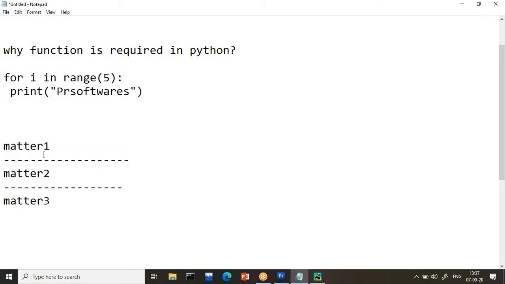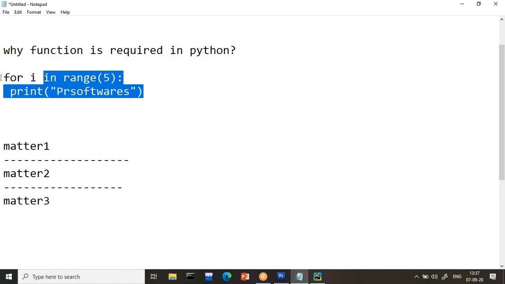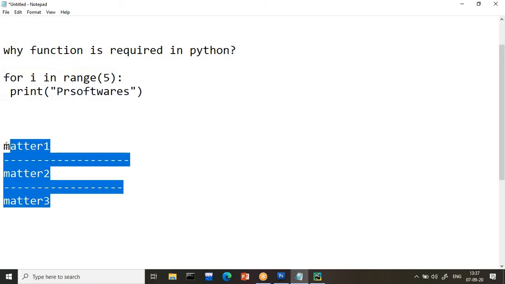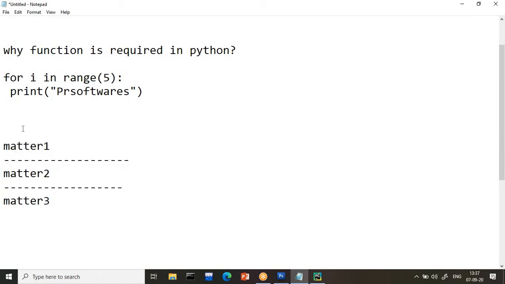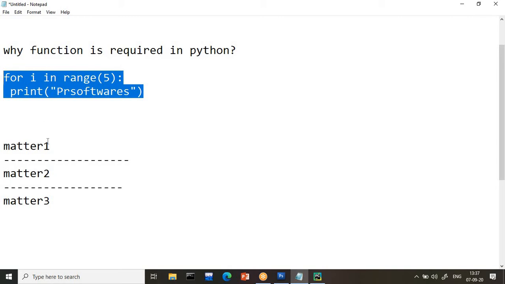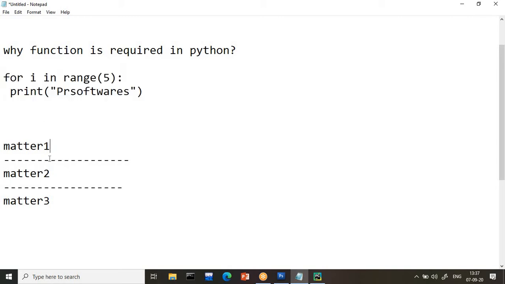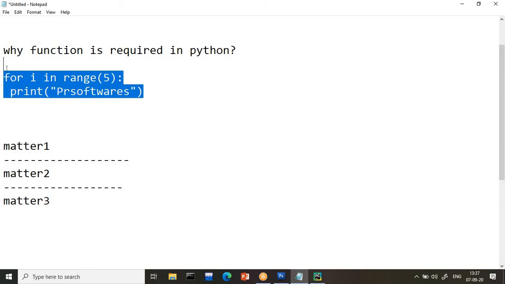Now in this situation, can I use the loops concept? The answer is no. Why? Because when it is consecutive, one after another, I can use a loop. For example, if I want to print the matter three times, no problem, I can go with loops. But here, first I want to use the matter, then some other task, again the matter, some other task, again the matter. Then loops will not work. In that situation we have to go with the function.